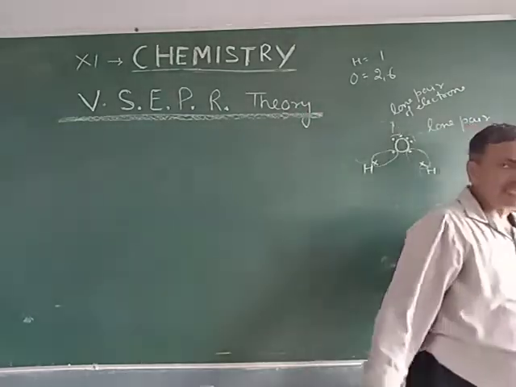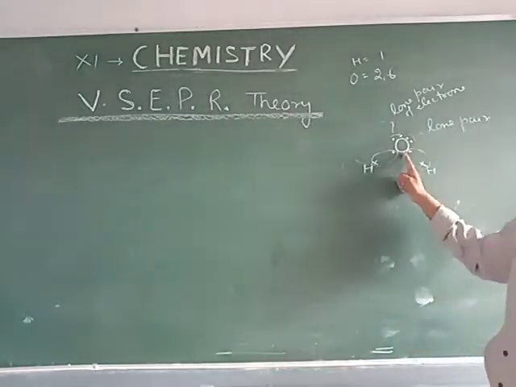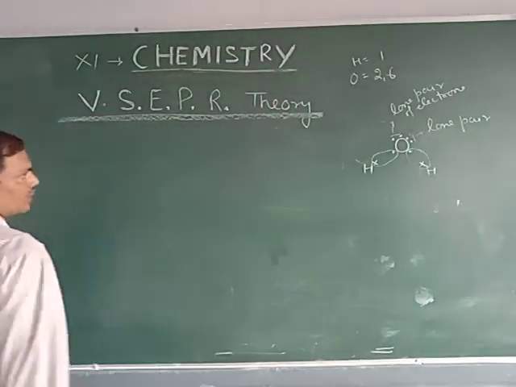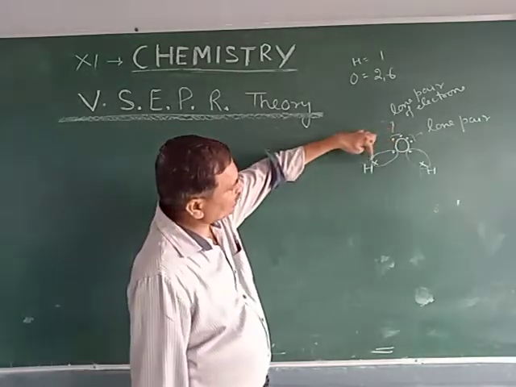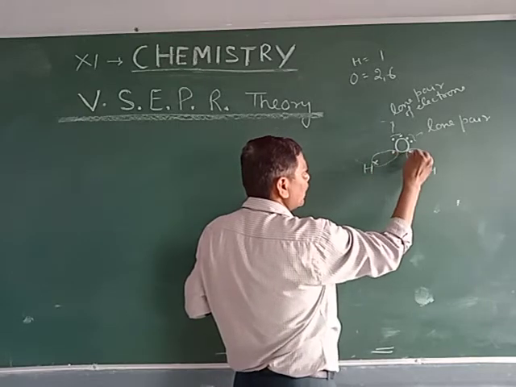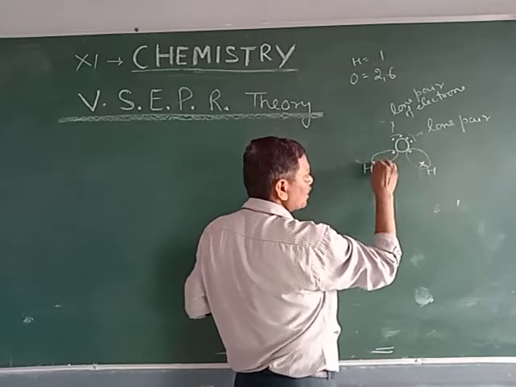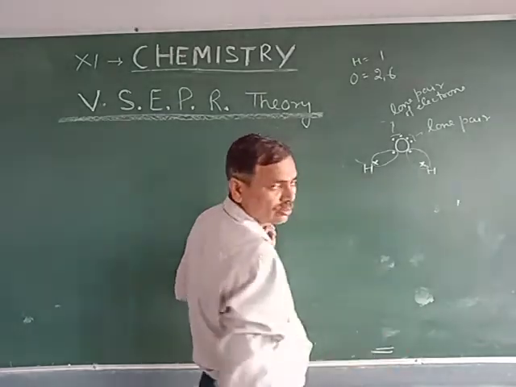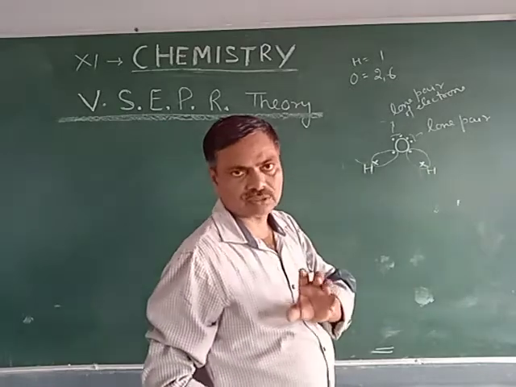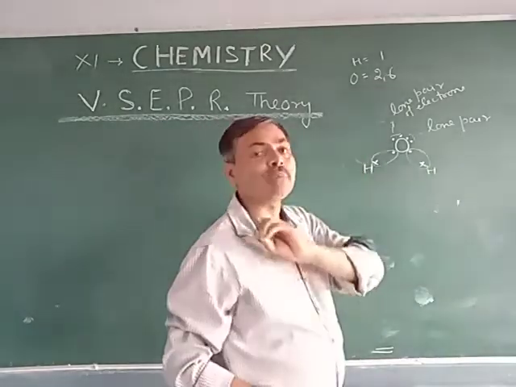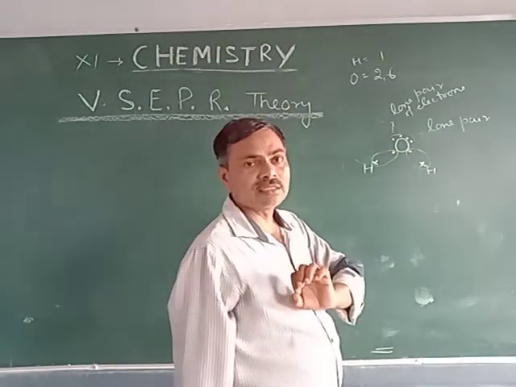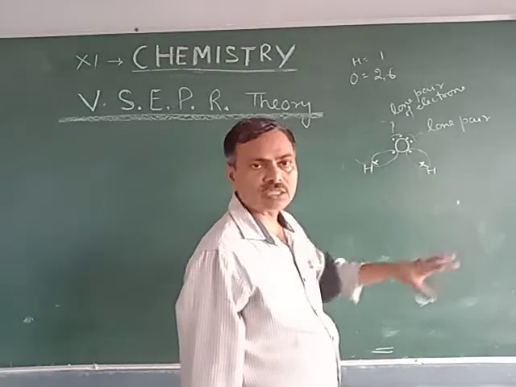You can see the central atom is oxygen, and oxygen is bonded to 2 hydrogen atoms. This one is a bonded electron pair, this one is also a bonded electron pair, while these are non-bonded electrons, or you can say lone pairs of electrons. Oxygen is the central atom, and there are 2 lone pairs of electrons in the case of the water molecule.